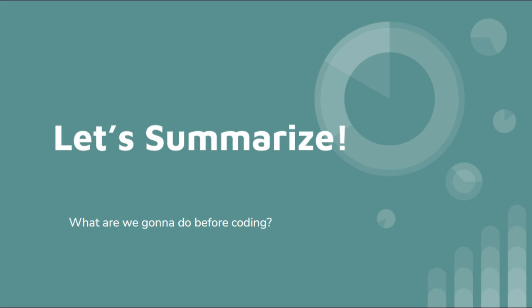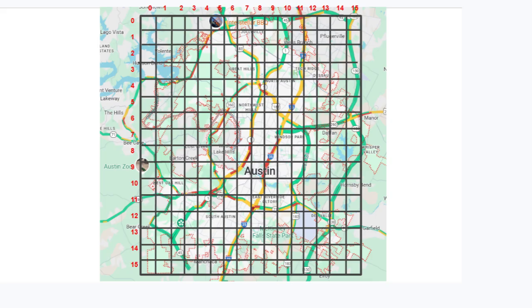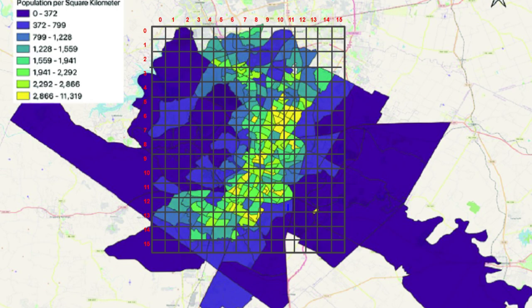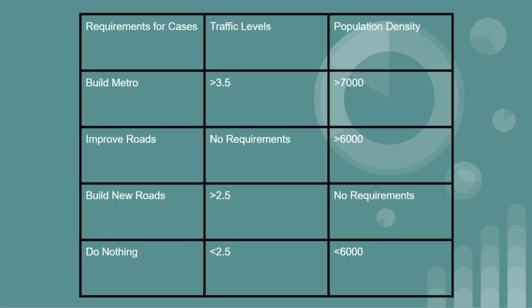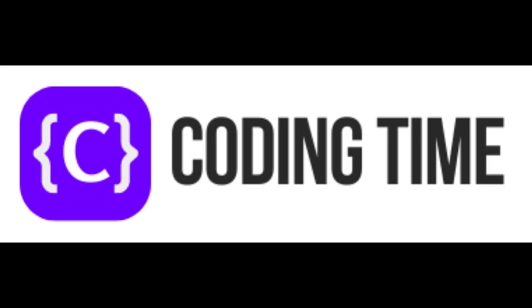Now let's summarize. I used a 16 by 16 grid on top of the population and traffic to apply cases. These are our inputs for the code. And using these inputs, we can make requirements for the cases to apply them into our code. Now onto coding.